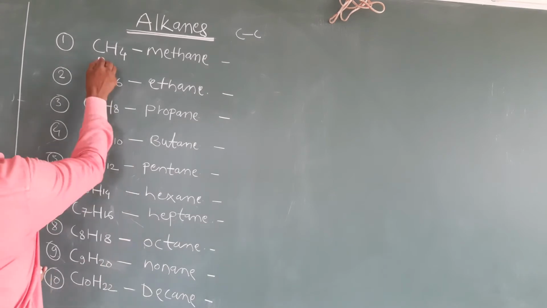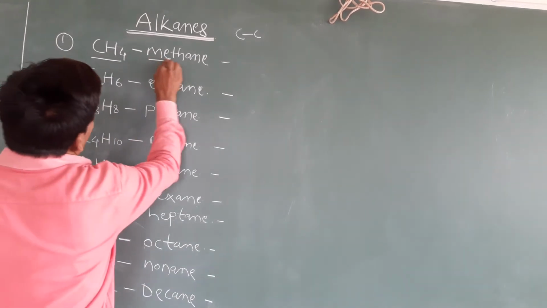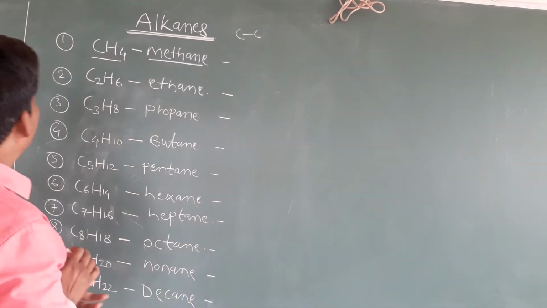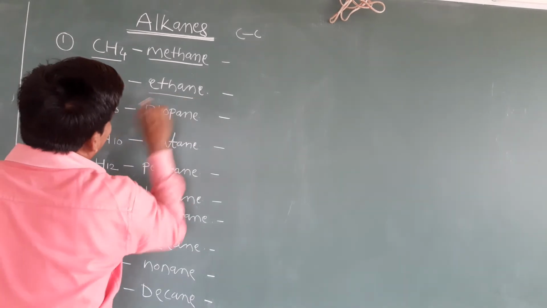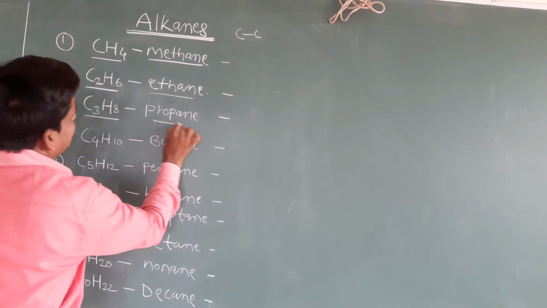If one carbon is present, CH4, we can say it is methane. If two carbons are present, C2H6, we can say it is ethane. If 3 carbons are there, C3H8, then we can say it is propane.